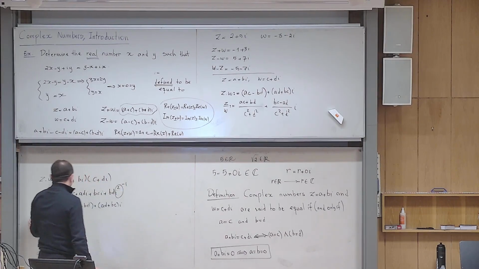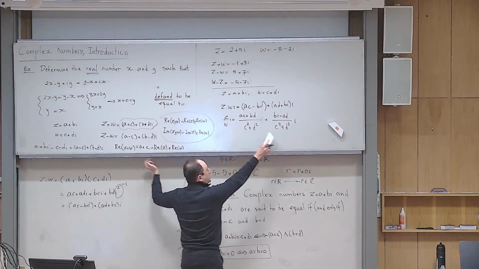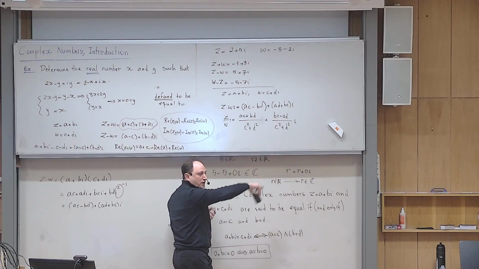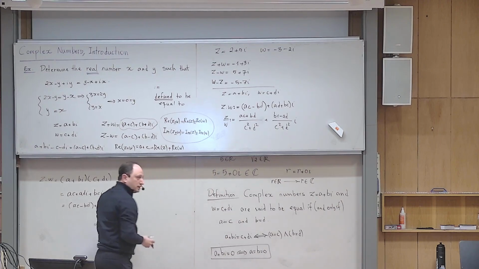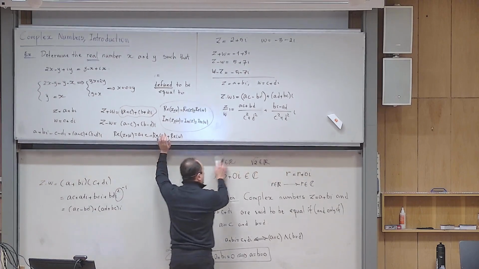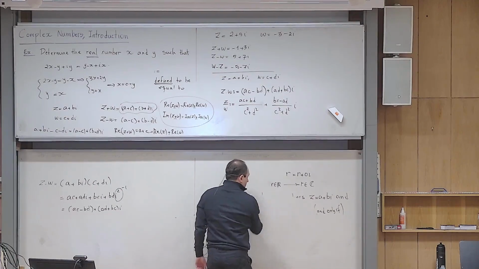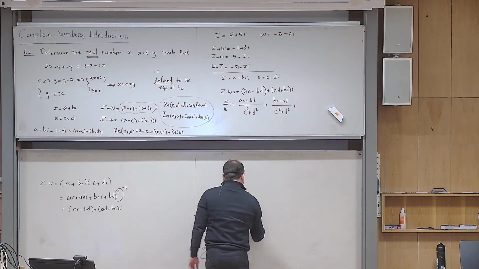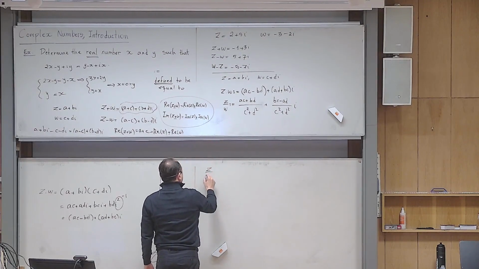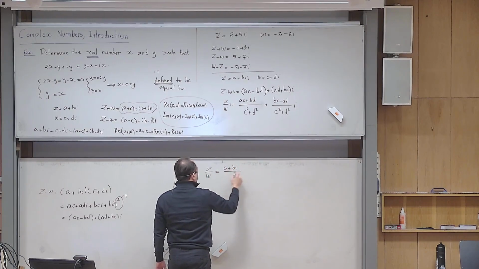Okay. Let me also motivate this one. What I want to do for Z over W, this formula is not in the formula sheet. And you are not supposed to memorize that. So you have to redo what I'm going to do here case by case. Okay, so you need to learn that. This is more or less a new thing. So what I want to do is to motivate this formula for you. To motivate why this formula is correct. So, Z over W, Z is A plus BI divided by C plus DI.